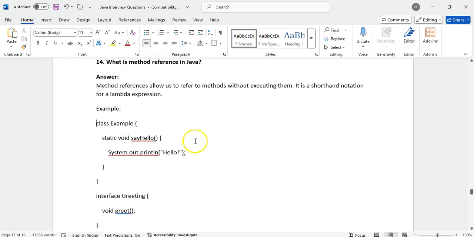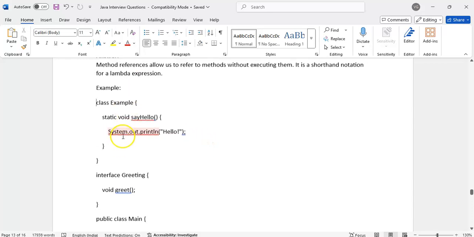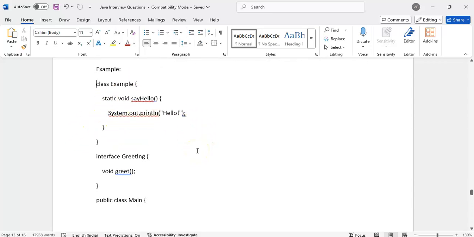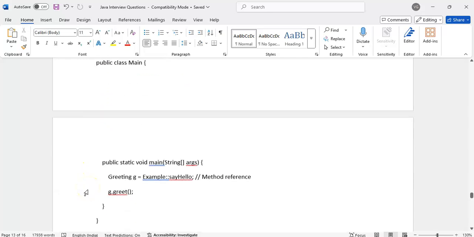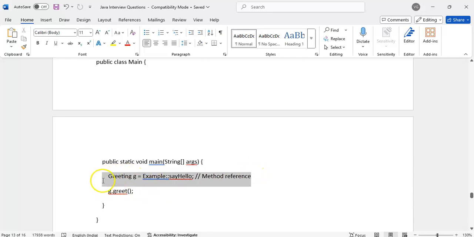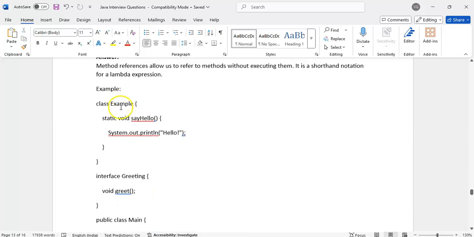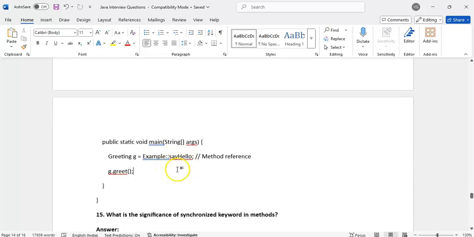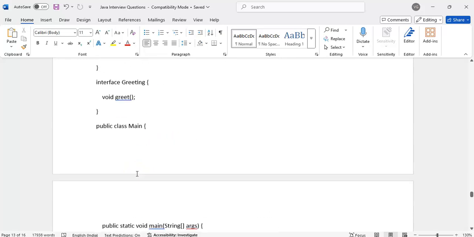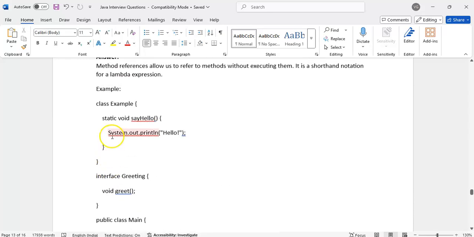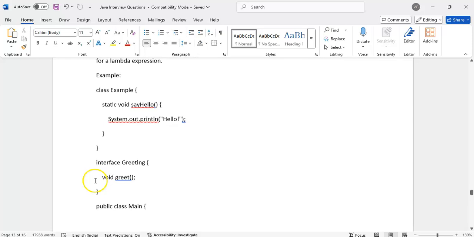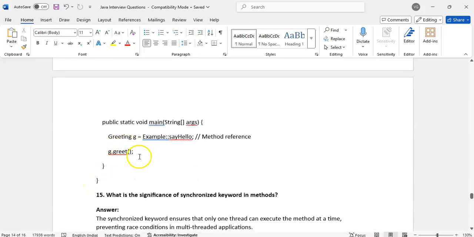Suppose a class has a static method, and there is an interface Greeting with a void greet method. In the main method, we can call the method reference by using functional interfaces, for example Example::sayHello. Then we can call g.greet().